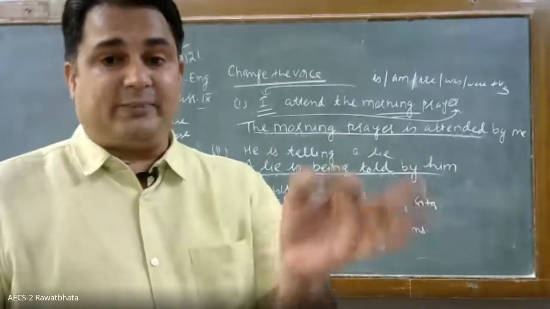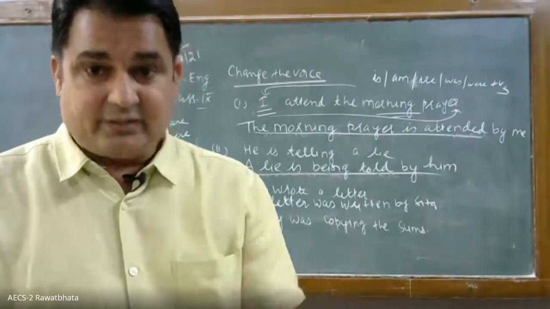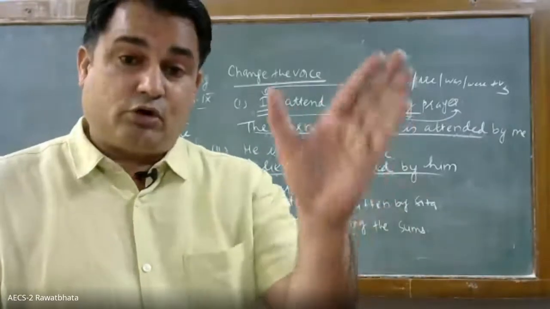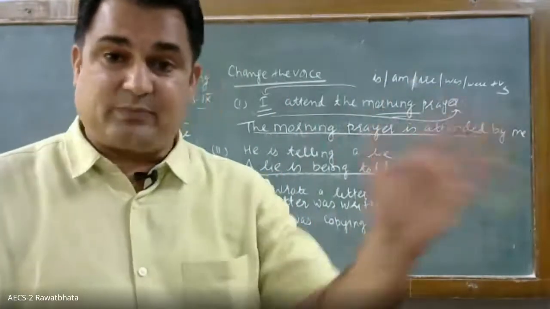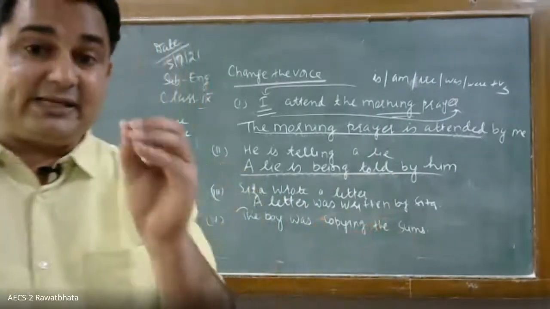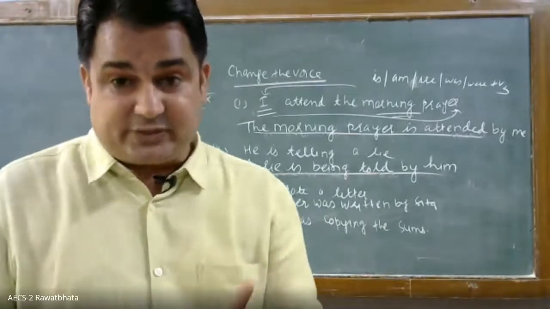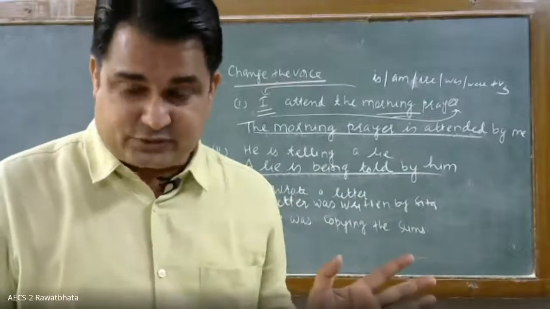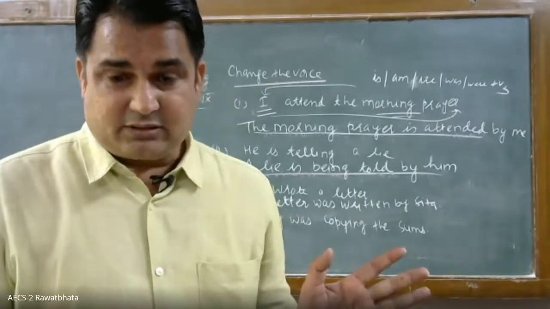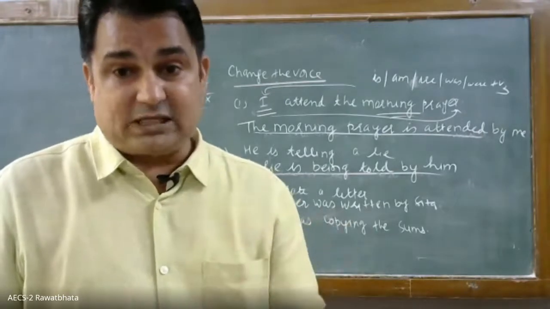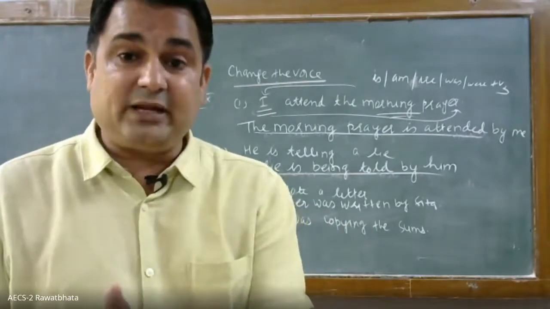Understood, sir. Okay, so how is the situation? If it is simple present or simple past, then what you have to do: object at the place of subject, subject at the place of object, with am, is, are, was, were plus third form of the verb. If it is continuous, present continuous or past continuous, then what will come is am, is, are, was, were plus being plus third form.